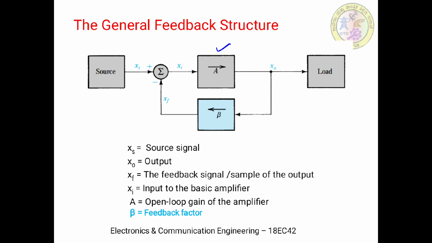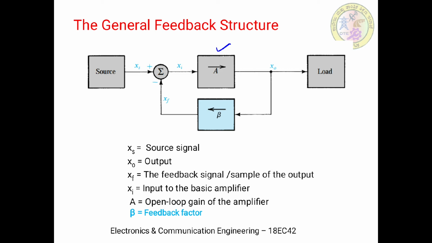Now in this case of feedback amplifiers, we'll be having two discussions: the gain of the basic amplifier A, and the gain of the overall amplifier, which includes the basic amplifier as well as the feedback structure. From this block diagram, we will understand the basic structure.